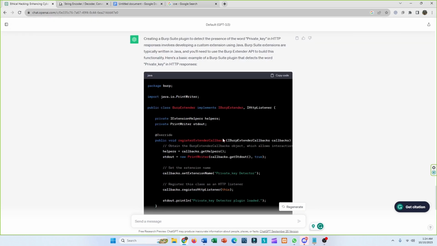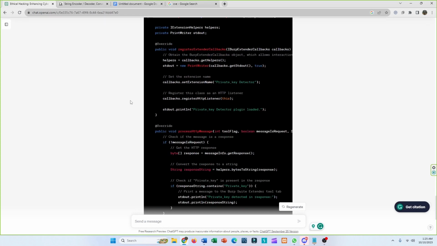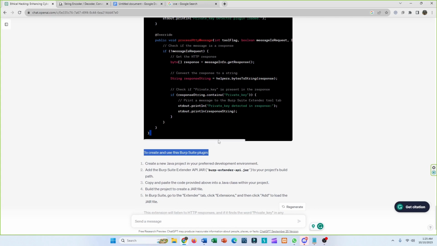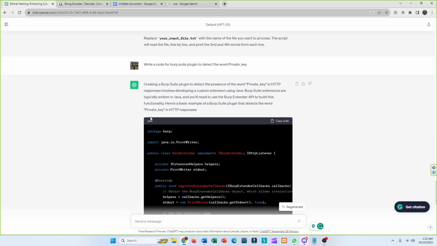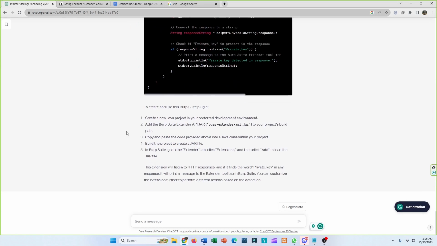But it's very good. It really gives some good ideas on how you can perform your code, or how to execute your code. So you can also create Burp Suite plugins using ChatGPT.